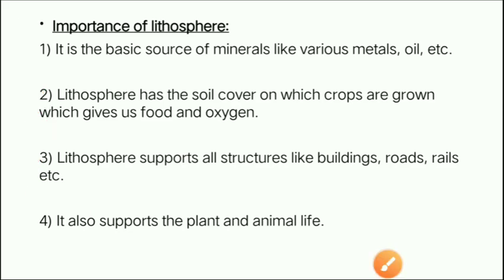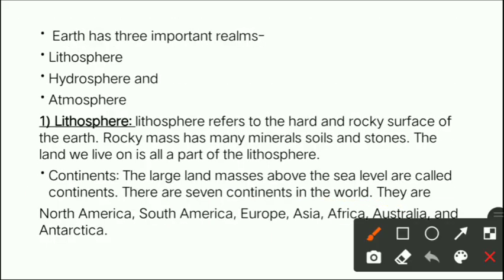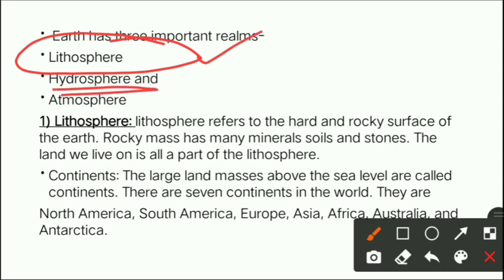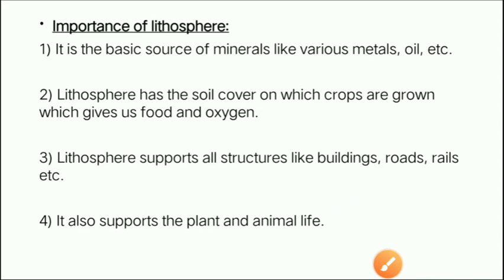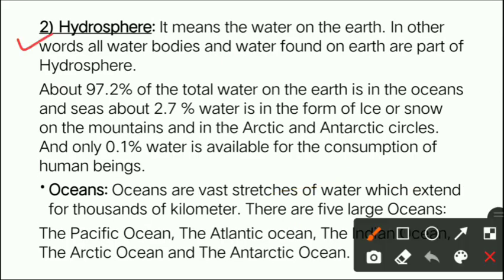Okay, so here we have completed the first part of the earth, the first realm of the earth, which is the lithosphere. Now we will move towards the second one, which is your hydrosphere. So what do you understand by hydrosphere? It's very simple, beta. It means the water on the earth. Whatever water is present, like your river, ocean, sea, lake, pond, etc., they all are water bodies, and those water bodies come under the hydrosphere, right?